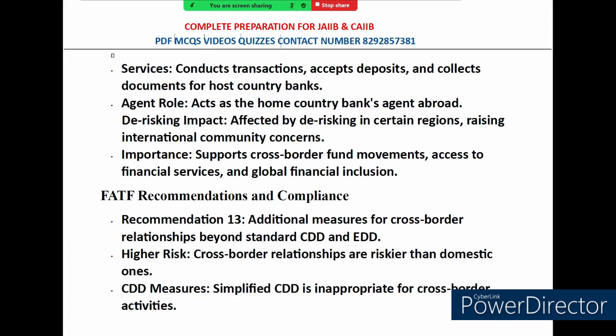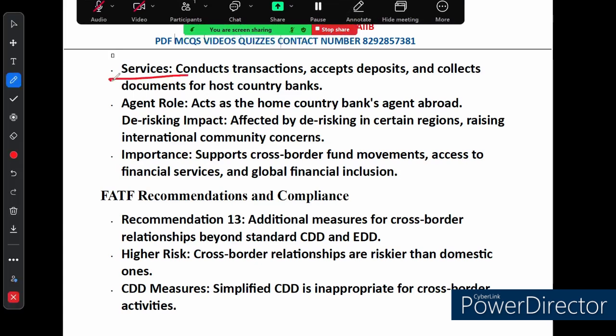So let's dive in. Let's start with the basics. What services do correspondent banks actually provide?